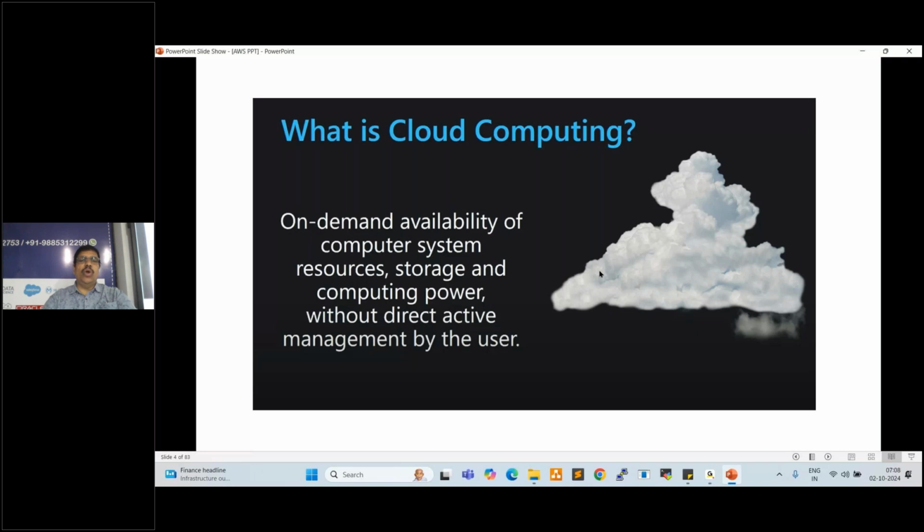Our infrastructure is no longer sitting inside our local data center. Rather it is offered by a cloud provider like AWS, Azure, and Google Cloud. These are the popular vendors. Nearly 28 cloud platforms are available in the market. AWS is in first place because it has huge data center footprints across the globe, very high quality services, and very good security and availability. That is why AWS is in first place.